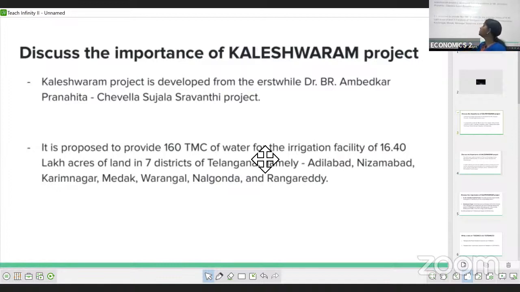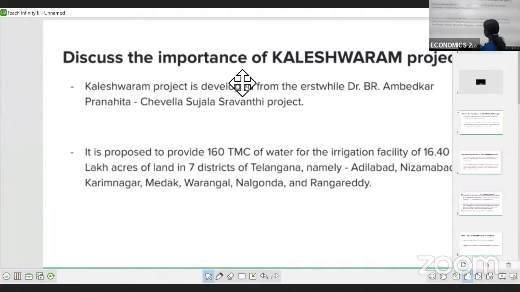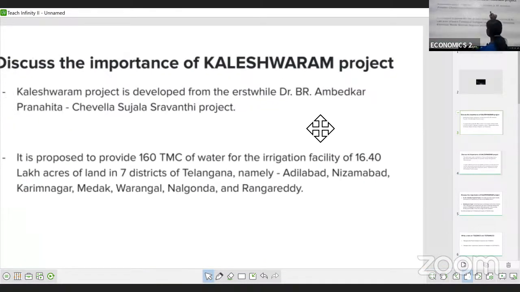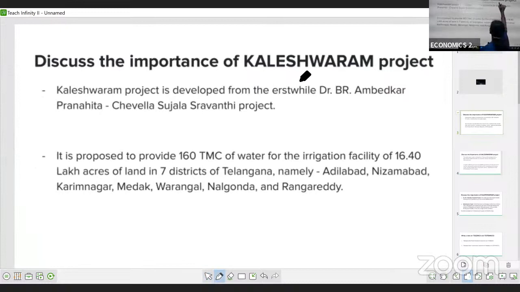Okay. Fine. So the question which we will get as a SAQ is: discuss the importance of Kaleshwaram project. It's the most important one, children. This project the Telangana government has started. So let's see what its importance is.